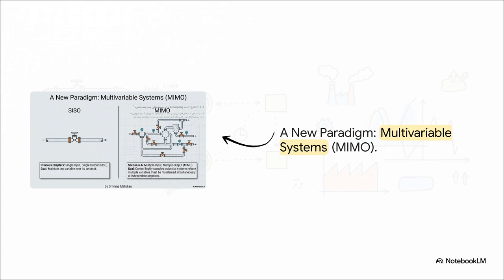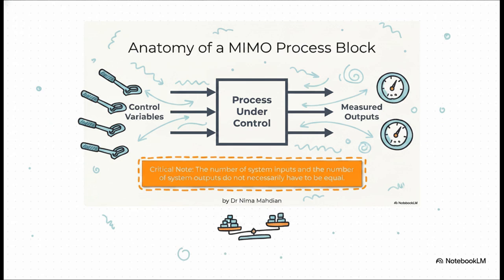But on the right, that's MIMO. Multiple input, multiple output. Look at that spaghetti-like complexity of intertwined pipes, tanks, valves, and gauges. This introduces the harsh reality of controlling highly complex industrial systems where multiple variables have to be maintained simultaneously at completely independent set points.